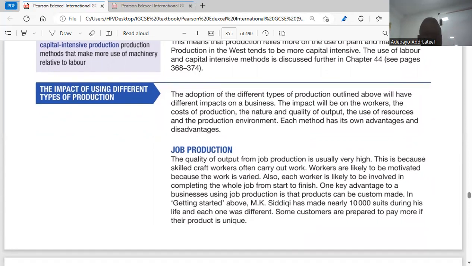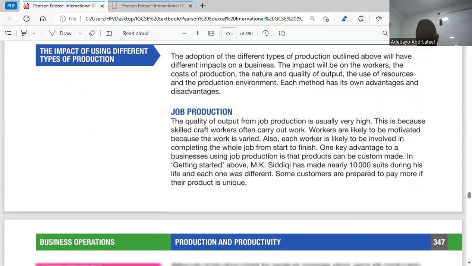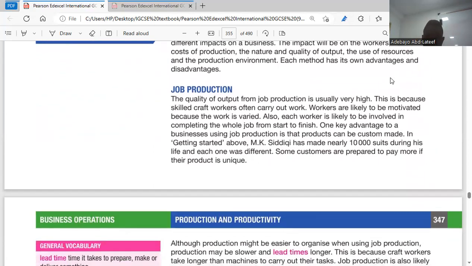So we go to the impact of using different types of production. The adoption of the different types of production outlined above will tell us. So let's go to job production immediately. They said the quality of output from job production is usually very high because you are producing specific products.